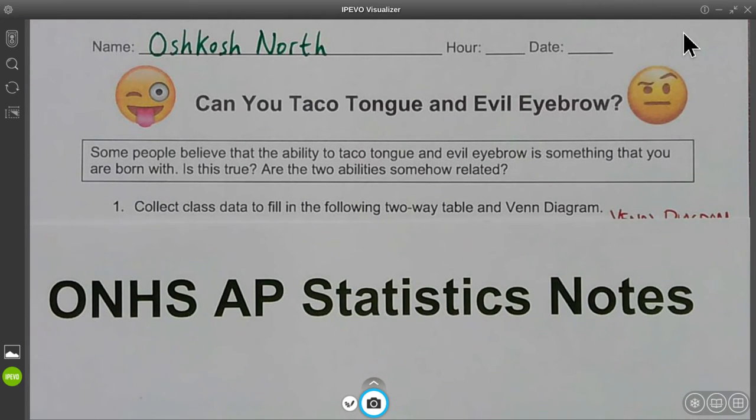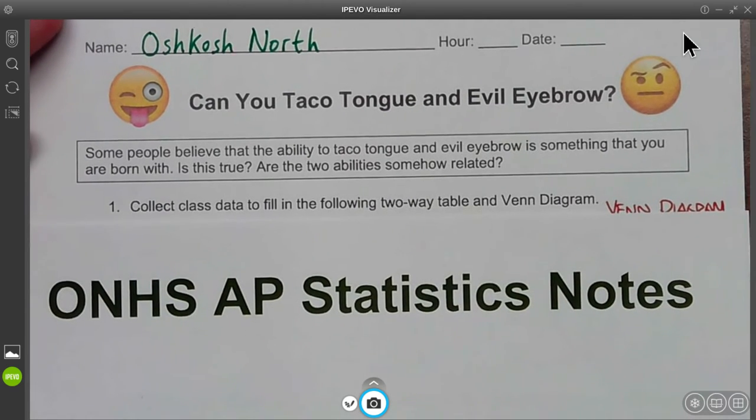Some people believe that the ability to taco tongue and evil eyebrow is something that you are born with. Is this true? Are the 2 abilities somehow related? So in question number 1, they want us to collect class data to fill in the following 2-way table and Venn diagram.